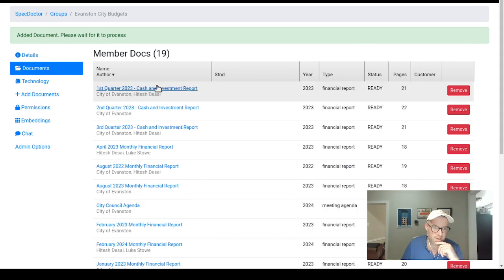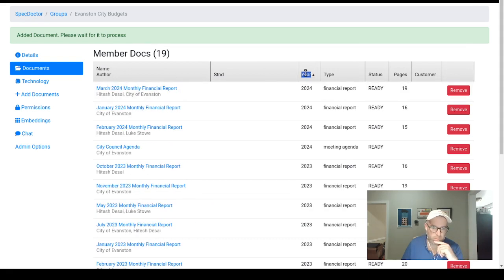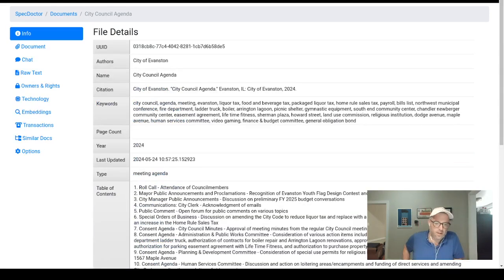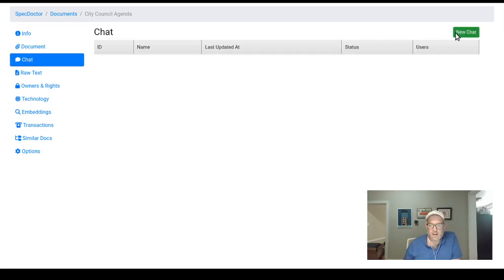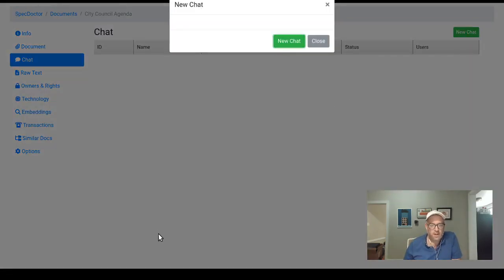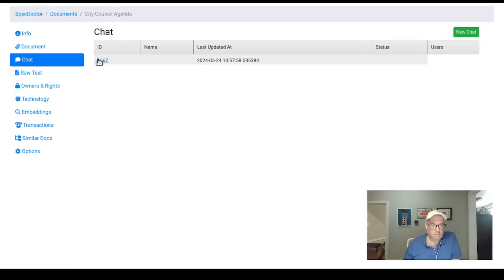There we go. Okay, so the city council agenda one finished. Whoops, where did it go? Here it is. Let's go into it. And so we processed this one with Gemini because it's bigger, and Gemini has a much bigger token window, a much bigger window for documents. And I can go in here and I can say new chat.